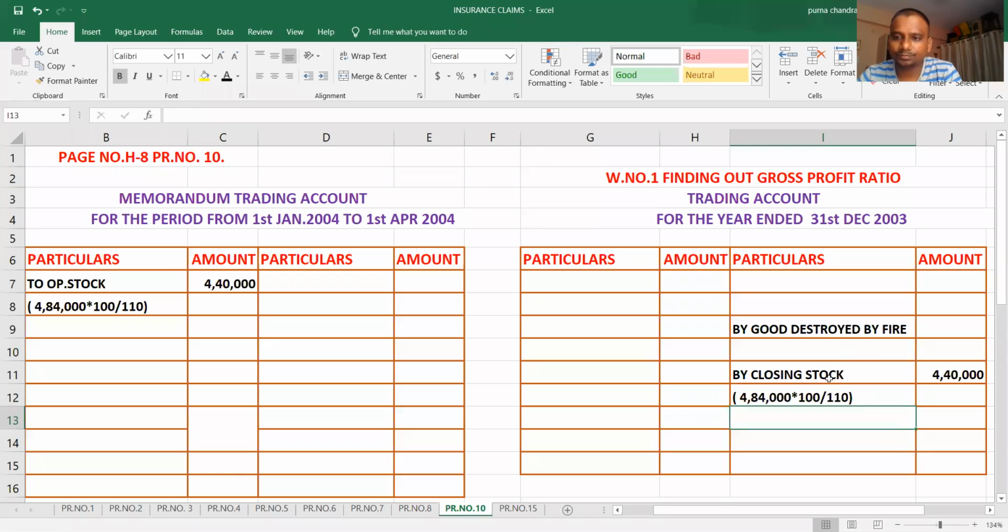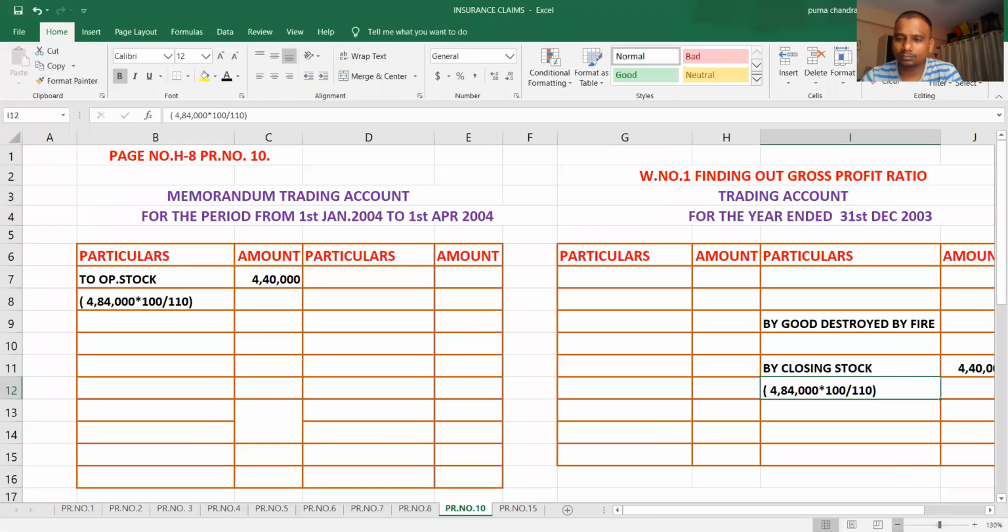Is it or not? This becomes closing stock for the year 2003 and opening stock for the year 2004. We'll do it simultaneously.